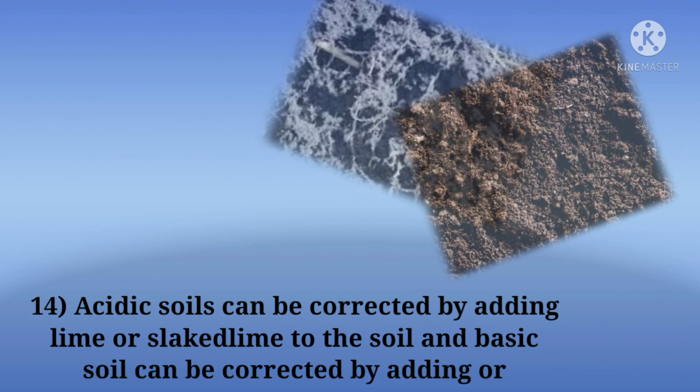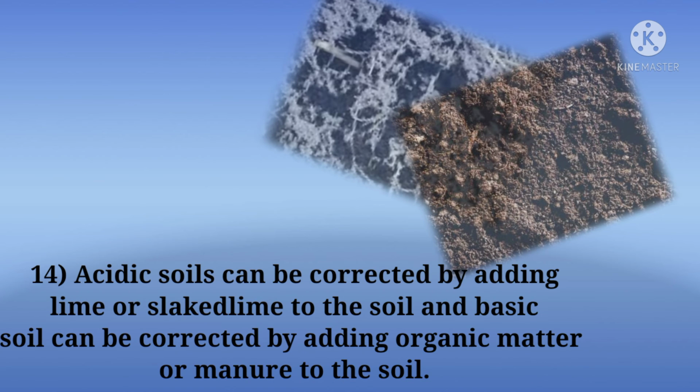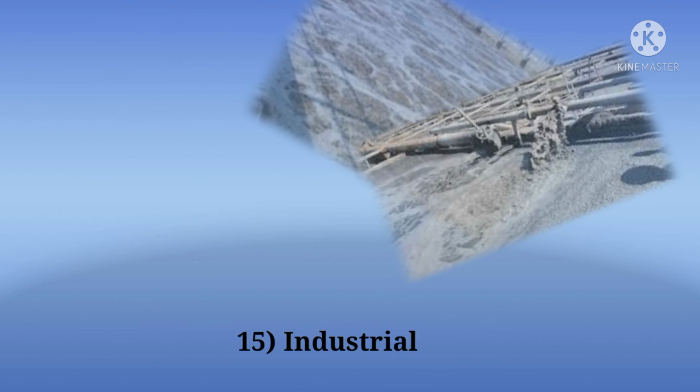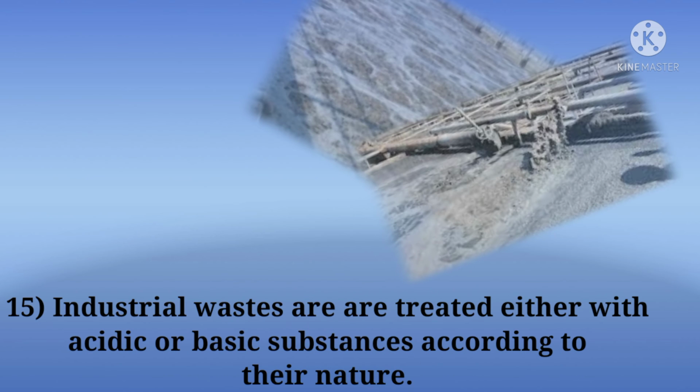Acidic soils can be corrected by adding lime or slaked lime to the soil. Basic soils can be corrected by adding organic matter or manure to the soil. Factory wastes are treated either with acidic or basic substances according to their nature.